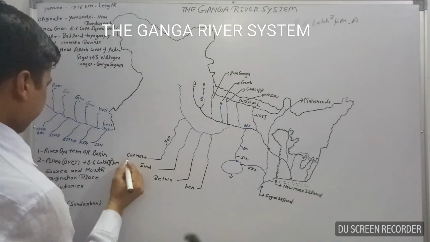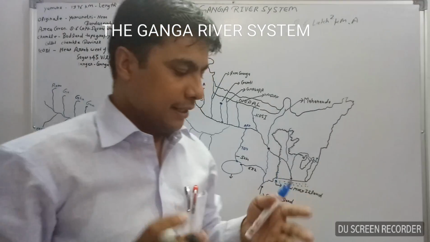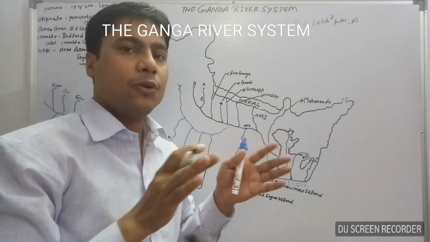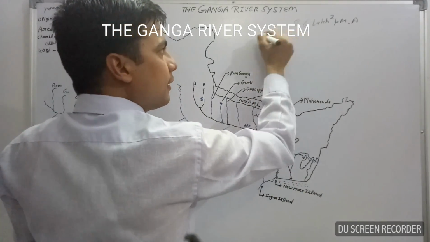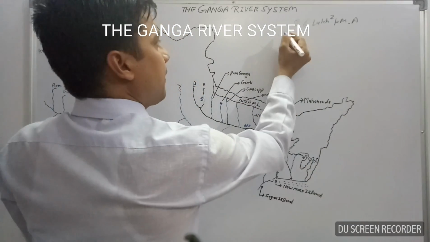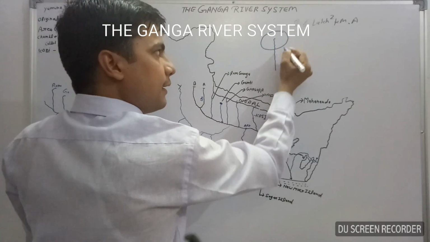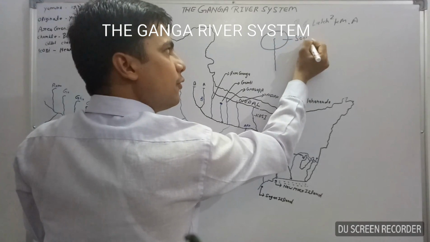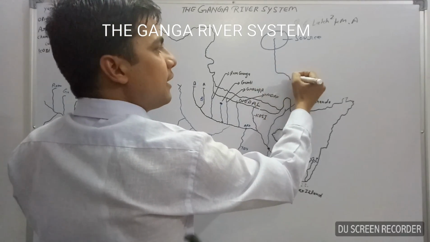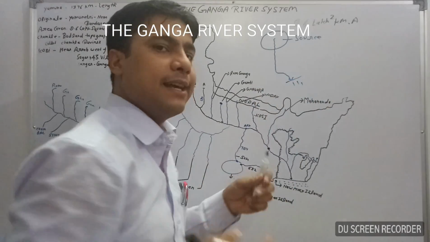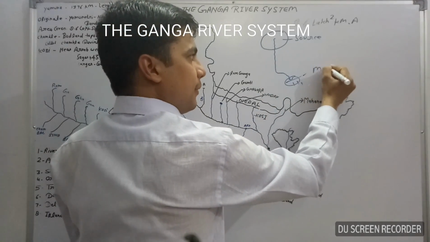Now our third point will be source and mouth. What is source and what is mouth? Source is the origination place of a river. You can easily understand through this figure. A river originates in this region. This region is known as the source. Where the river discharges its water into the sea, lakes, or oceans, this place is known as the mouth.